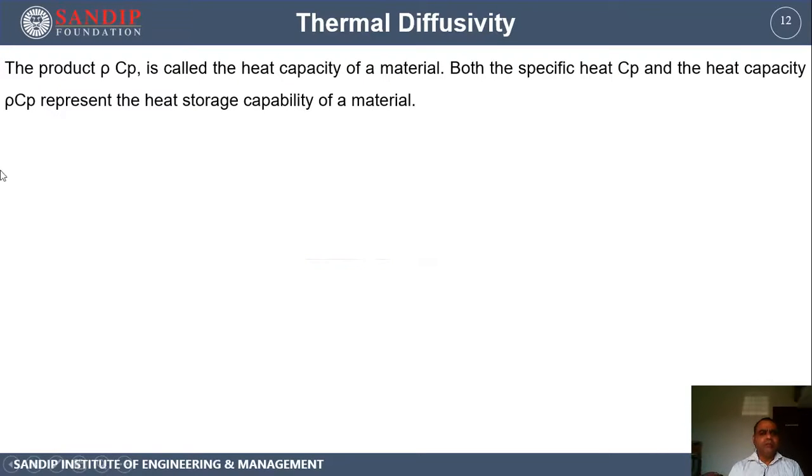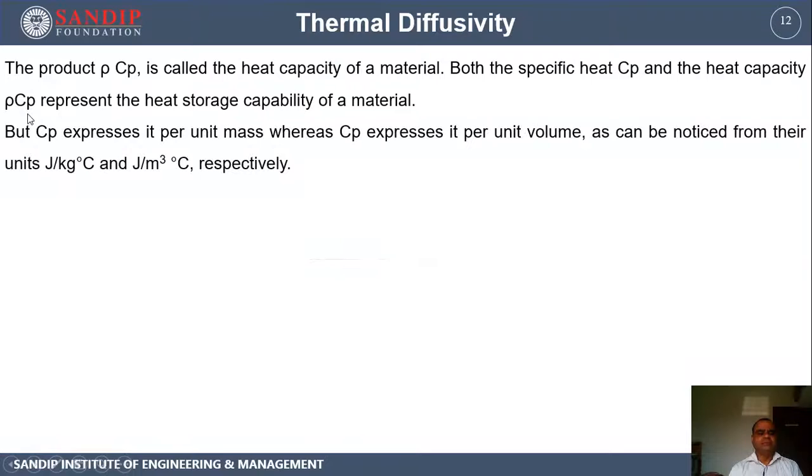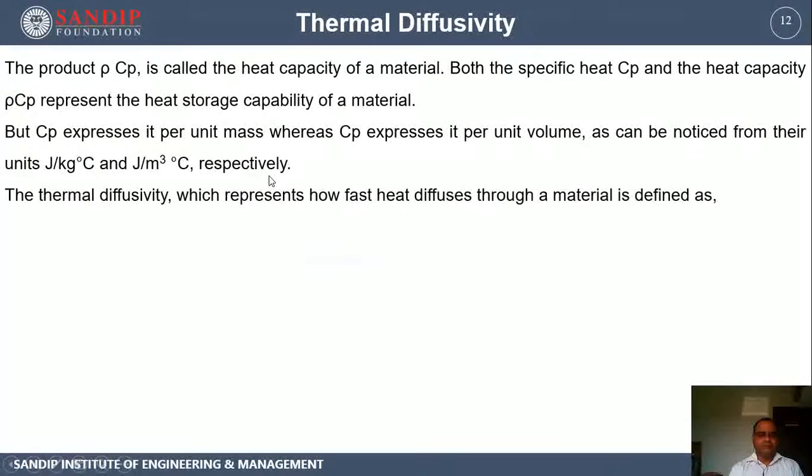Means rho Cp represents the heat storage capacity in terms of volume. How much heat is stored per unit volume. That is the indication obtained from this term rho into Cp. Cp expresses it per unit mass, whereas rho Cp expresses it per unit volume, and it can be noticed from the units, joules per kilogram Celsius and joules per meter cube degrees Celsius respectively.